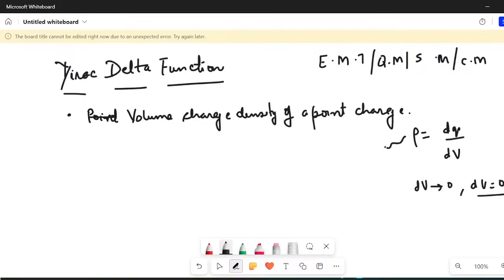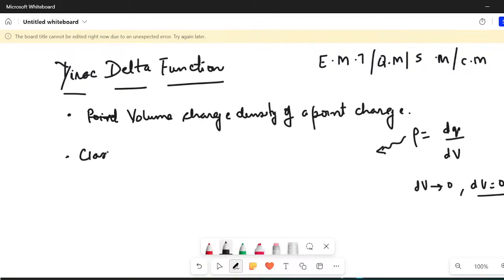So in calculus, no such function exists. Since there is a lack of such functions, we need a different function to represent the volume charge density of a point charge.